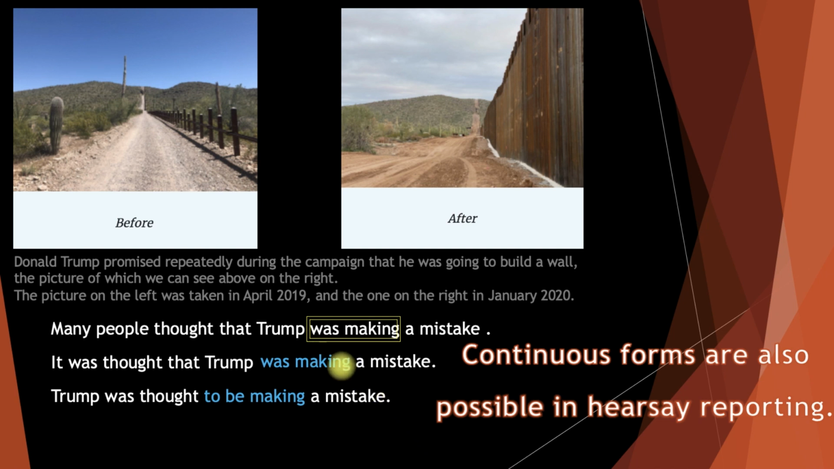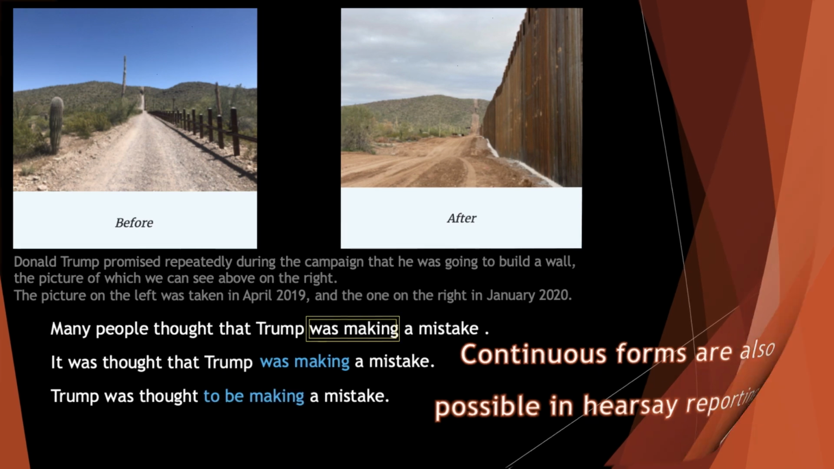You see, we have two options while using the continuous form. In the first option, it's in the that clause, so there's no change: that Trump was making a mistake, that Trump was making a mistake. But here, Trump becomes the subject and we say was thought, okay? And then we add to verb 1, to be making, okay? Because it's in the continuous form, we have to write to be and verb ing after it.